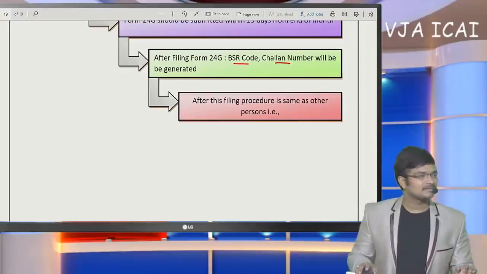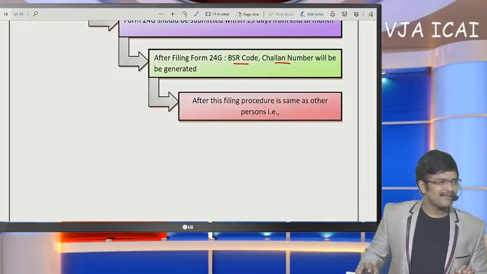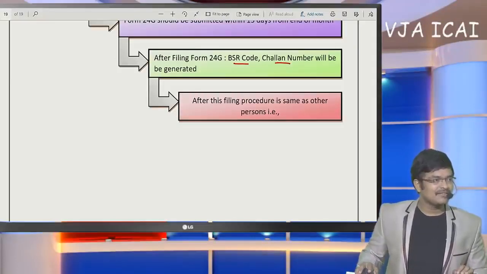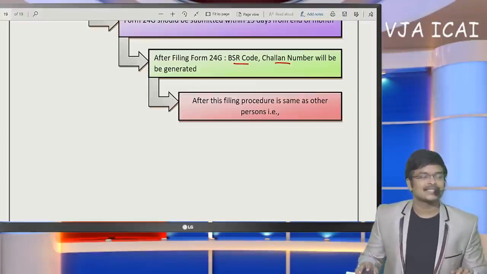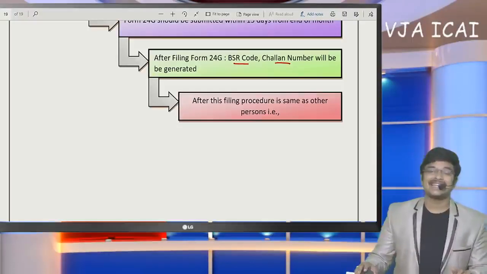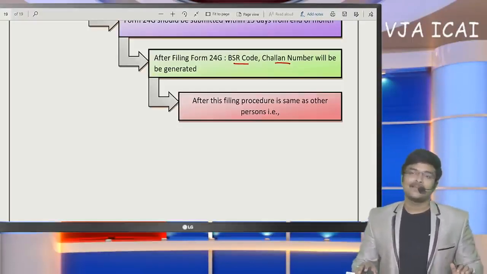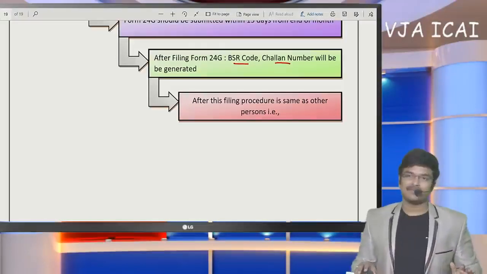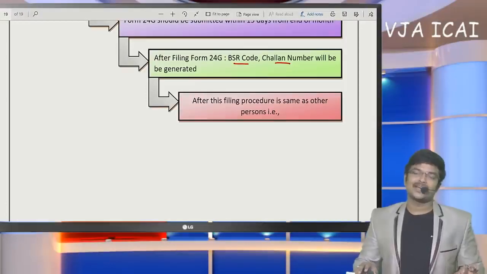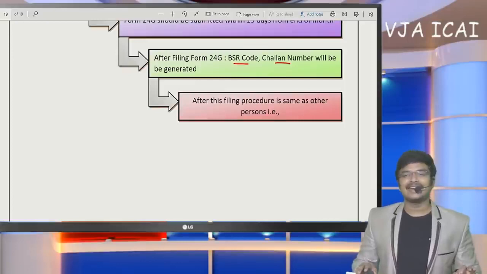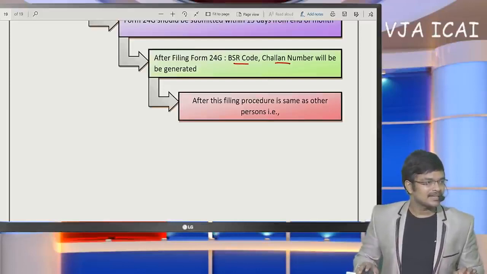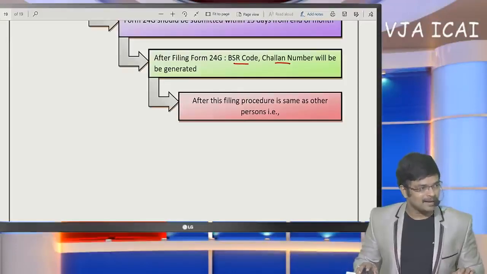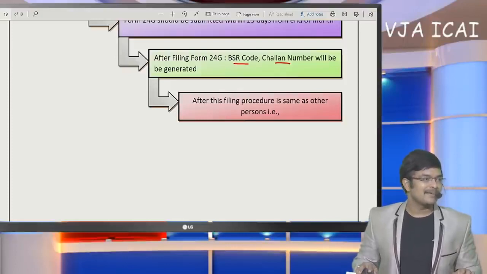Okay. Next, in case of payment of freight to a customs house agent, which is in foreign currency on import of goods, whether TDS is required to be deducted? Yes, a customs house agent will be covered as 194C contract payments, because we are not paying him only commission. For all the services provided by him, we make the payment. So it shall be covered in 194C. When the payment exceeds 30,000, then you are going to deduct TDS. Okay. Next, whether TDS is applicable for reimbursement? Yes, reimbursement of expenses is also liable to TDS.